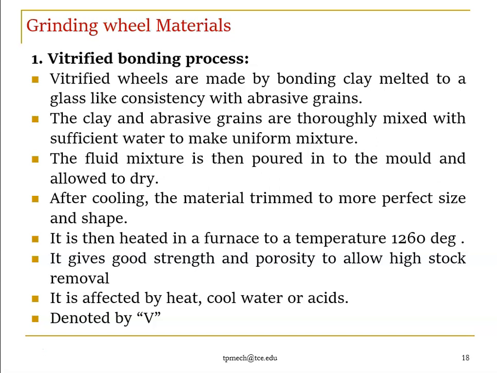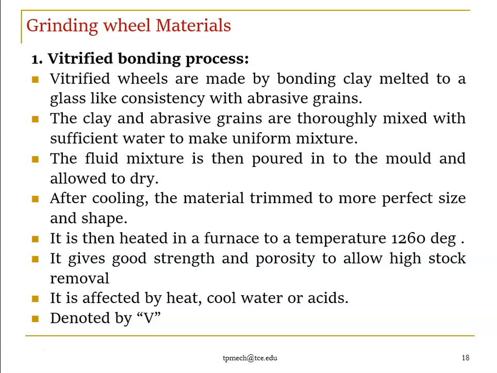First we took abrasive grains. It may be silicon carbide or aluminum oxide, whatever it may be. We use clay and add sufficient water to the clay so we can get a molten state, and we mix the molten-state clay and abrasive grains thoroughly to get a uniform mixture. After that it is poured into the mold and allowed to dry. It's like a casting process. After cooling, the wheel is trimmed to a more perfect size and shape. So this is the normal procedure to make a grinding wheel.